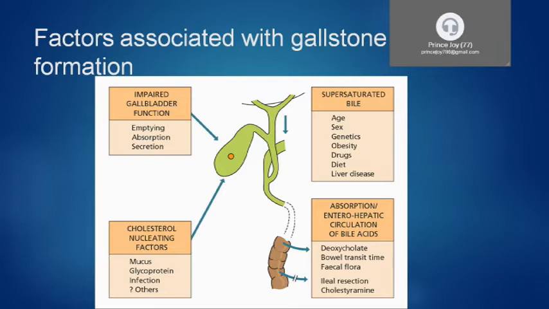And again, when there is decreased enterohepatic circulation due to some disease in the distal bowel, there is an increase of gallstones. For example, ileal resection, or when there is increase in bowel transit time, or sometimes when we are taking antilipidemic drugs like cholestyramine, in which there is decreased absorption of bile salts. So these are the factors. And another factor is the cholesterol nucleating factor. Actually, the cholesterol crystals need a nucleus around which they can grow to form a stone. So the nucleating factor.